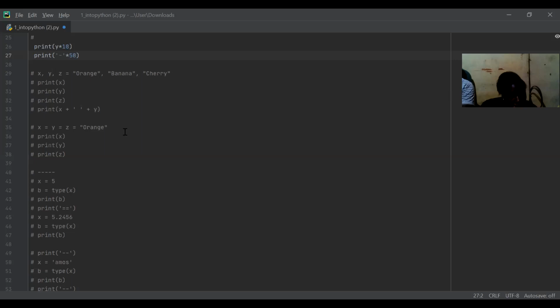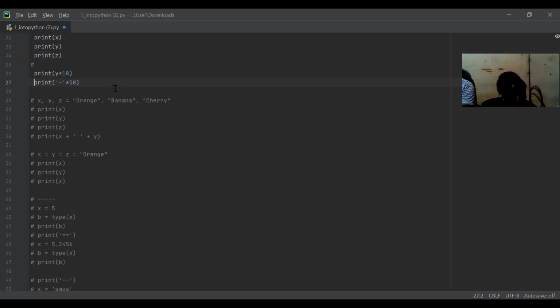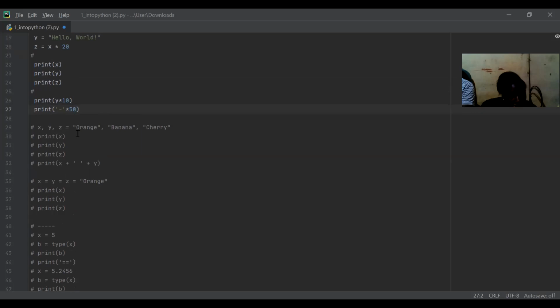All right, so for example, we have x, y, and z. This is a new way to assign variables. We write x, y, and z equals orange, banana, and cherry. What it will do is put orange in x, banana in y, and cherry in z. So x will equal orange, y will equal banana, z will equal cherry. When we write print x, it will print orange. When we write print y, it will print banana. And when we write print z, it will print cherry.